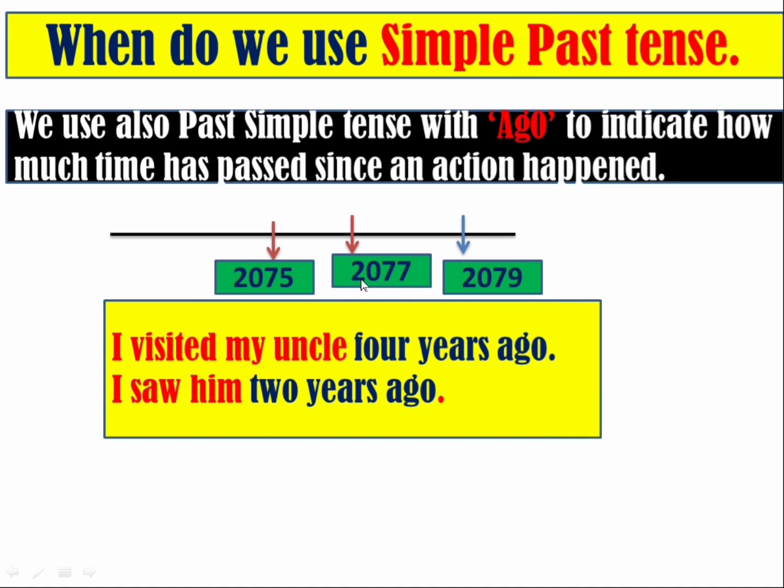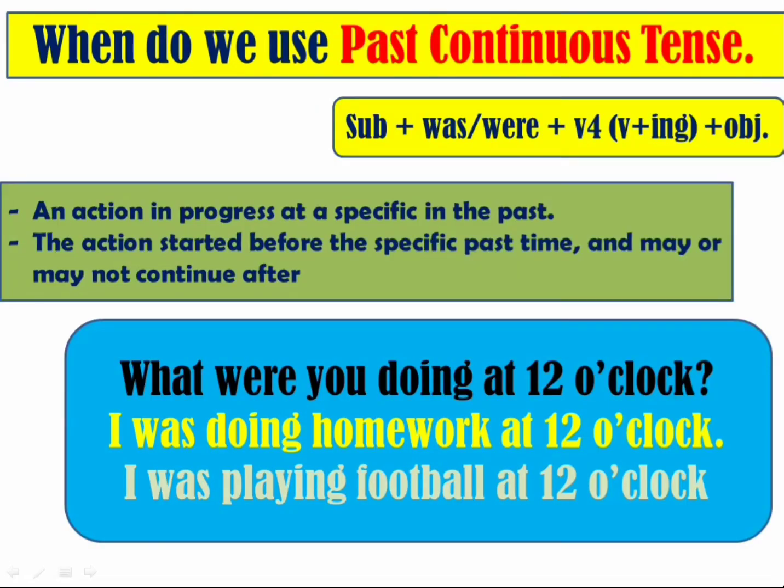Dear students, these are the examples of the simple past tense. Now we are going to discuss the past continuous tense. When do we use the past continuous tense? Before I explain its use, here is the structure, dear students: subject plus was or were plus verb plus ING plus object. This is the structure of the past continuous tense.